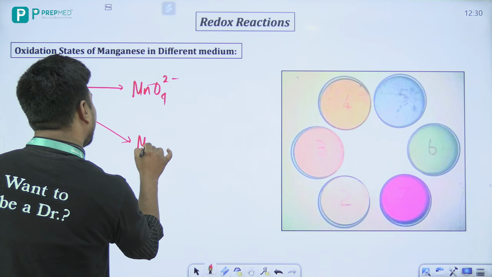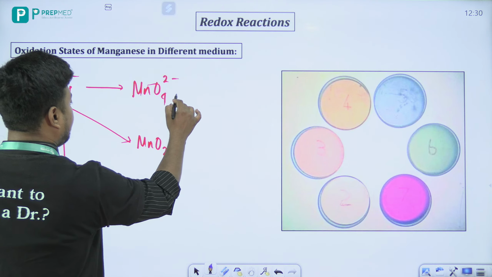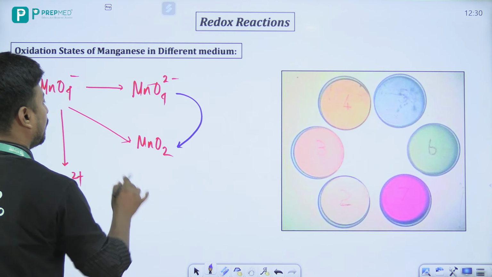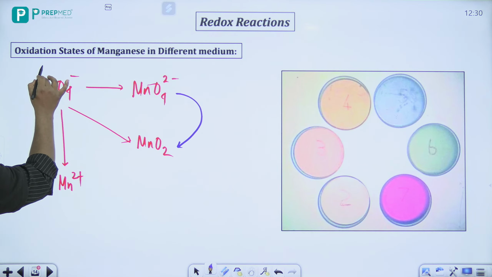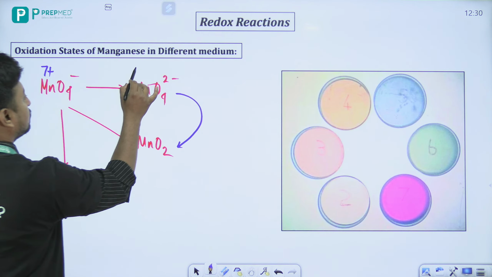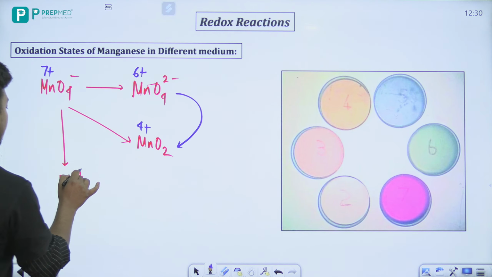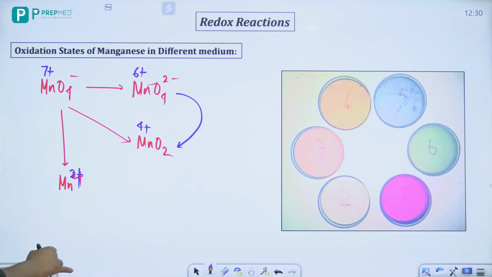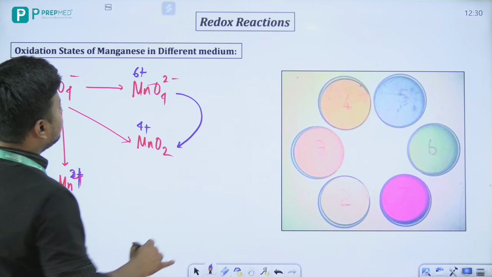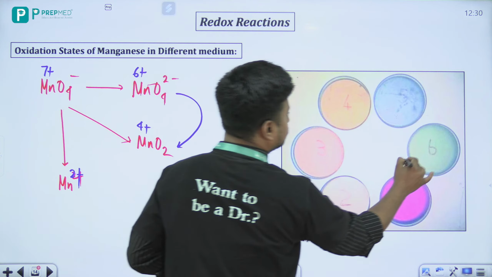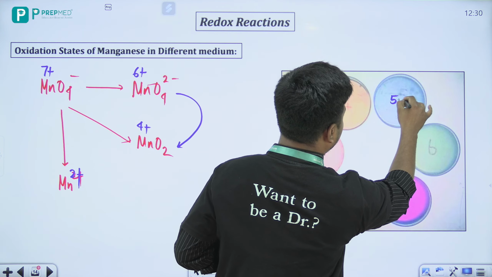Now beta ये जो तीनों चीज है ना, ये तीनों different cases में होता है, and it can go from here to here also. Now यहाँ पे अगर हम देखें different oxidation states, 7+, 6+, 4+, and beta 2+. Now other than this there is your 5+ state.